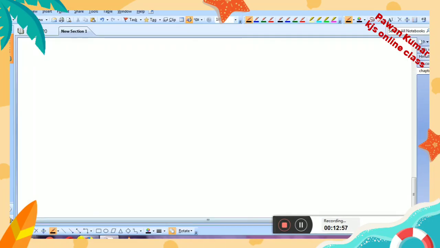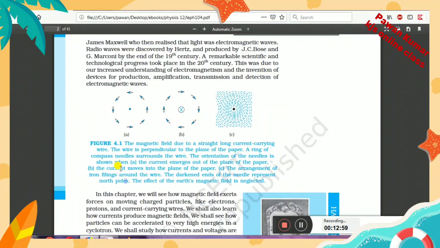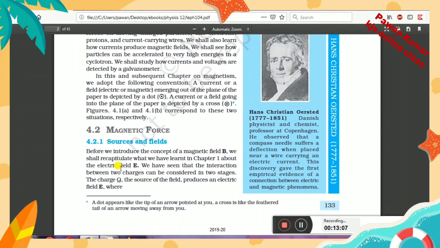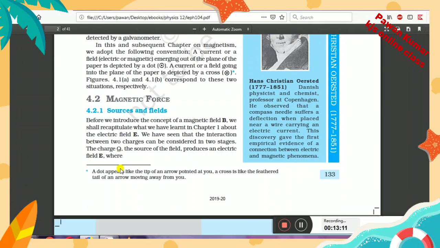Next is the scientist on your right side, Hans Christian Oersted. He only showed these things. Now after this, what do you have?